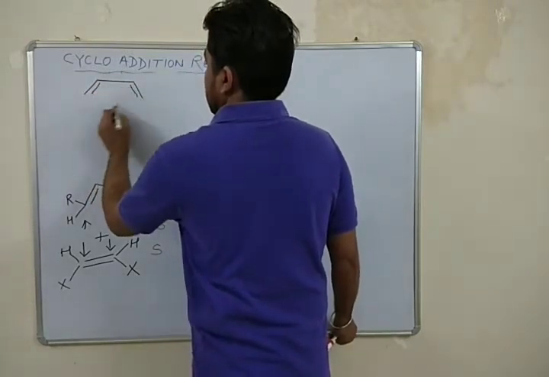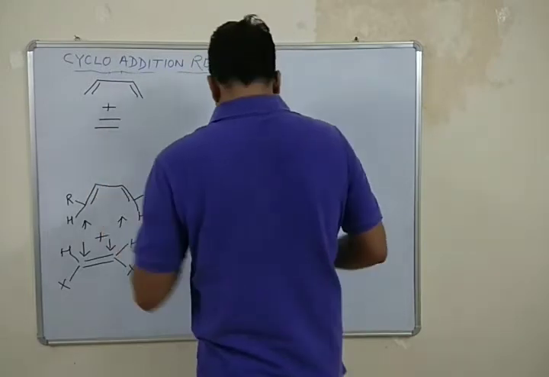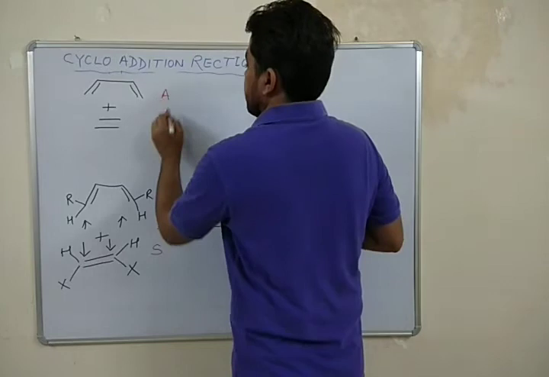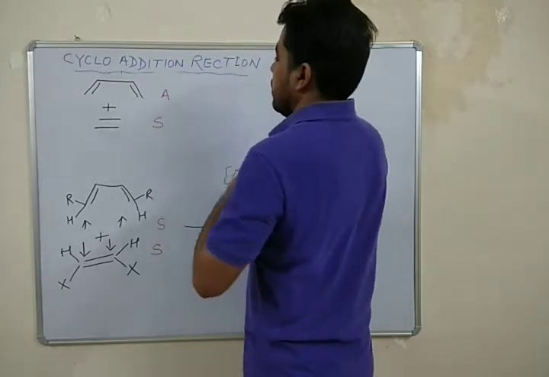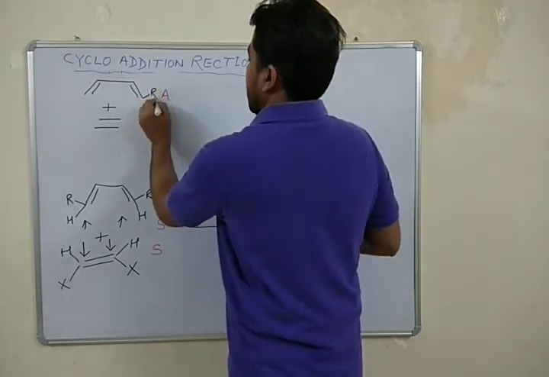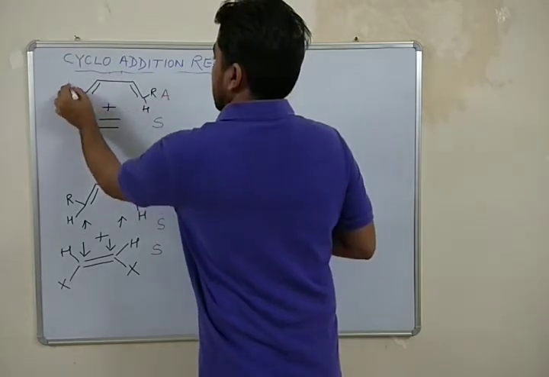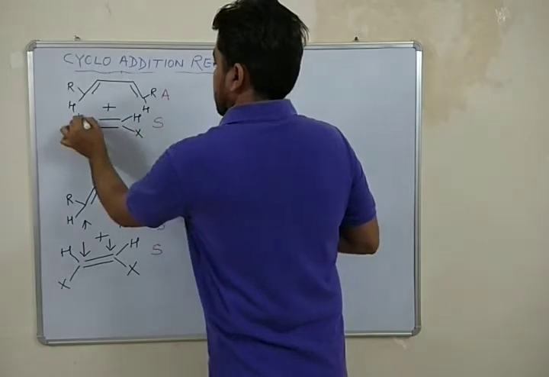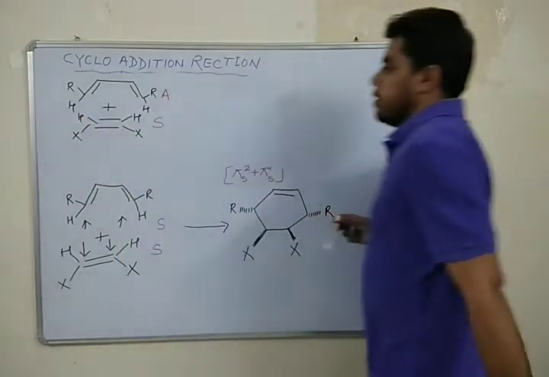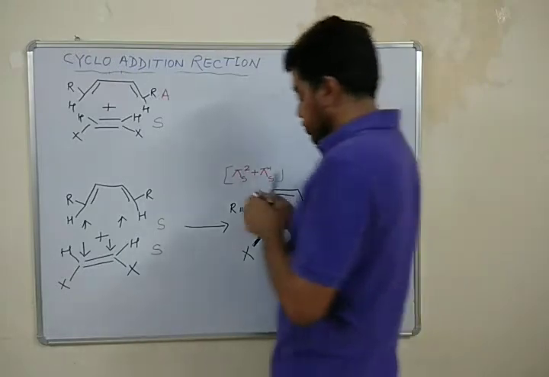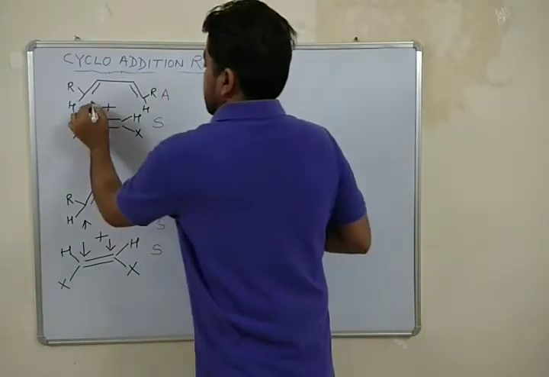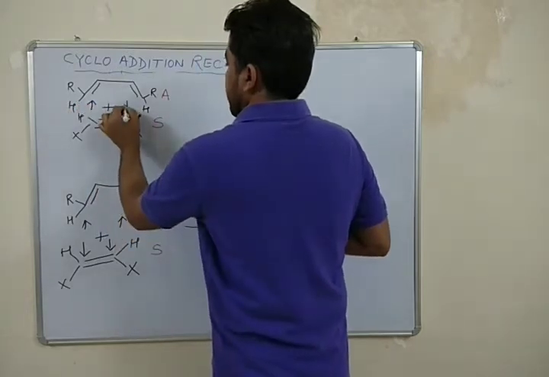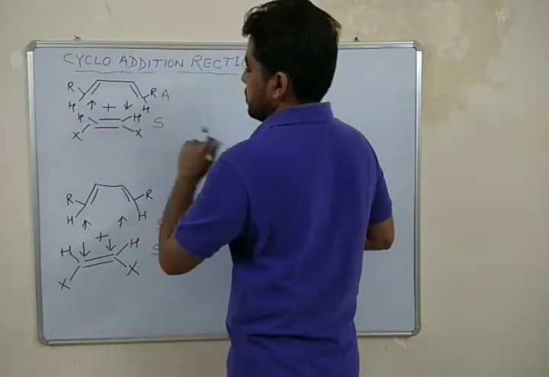Okay, so next is intra-supra addition. Here I have R, H, okay, so it is intra-supra addition. So this particular group will go away from me and this will come towards me.